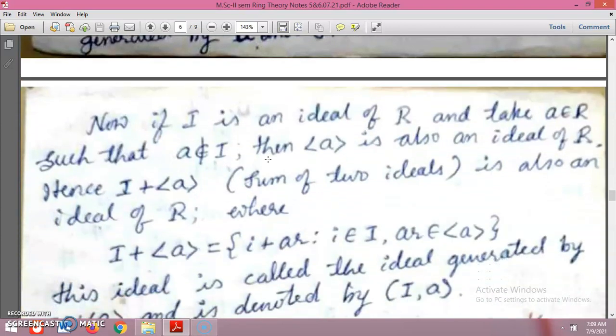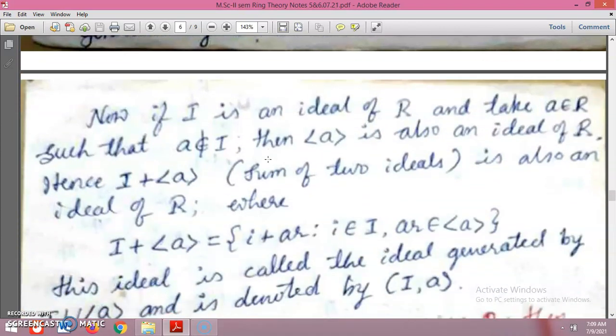Now if I is an ideal of R and a is a member of R such that a does not belong to the ideal, then this aR is also an ideal of R.